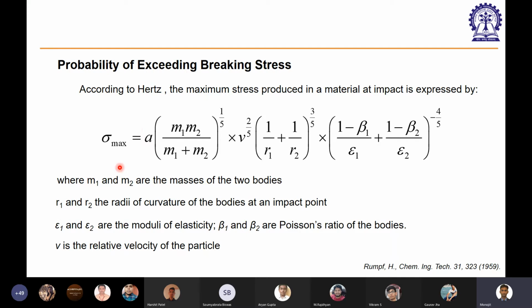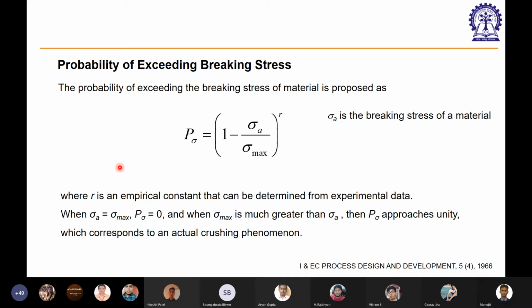Now how is sigma max related to the probability? It is related through this relation. You can estimate the probability of exceeding the breaking stress if you know sigma max, which you can calculate for your system, and sigma A is the breaking stress of the material.